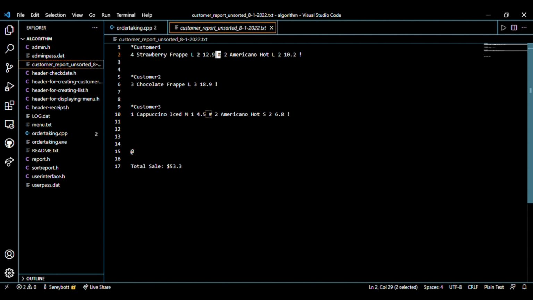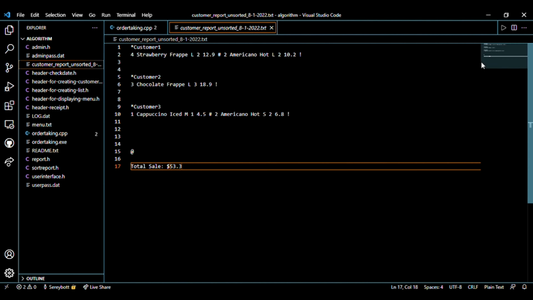And we use the pound symbol to represent that is not all that the customer order. There is more that the customer ordered. So it append two more order together, and the exclamation mark will denote the end of that customer, and the @ symbol will denote the end of all the customer, and this is the total revenue for the day. So that is all for my part.